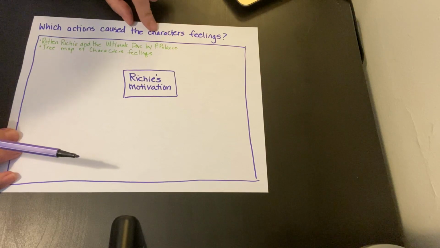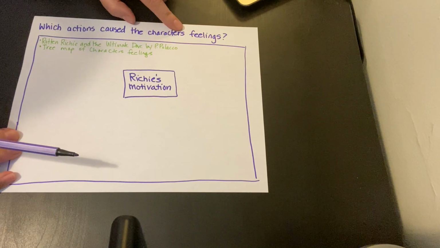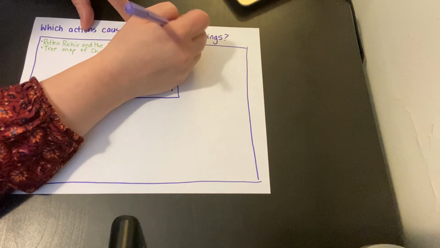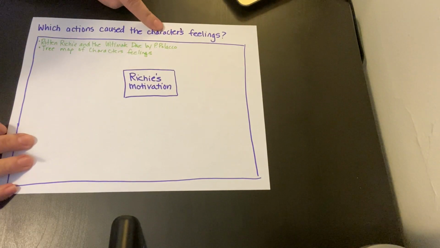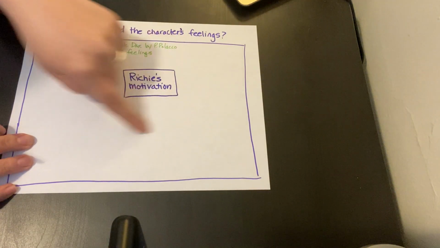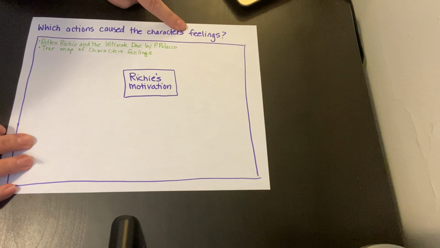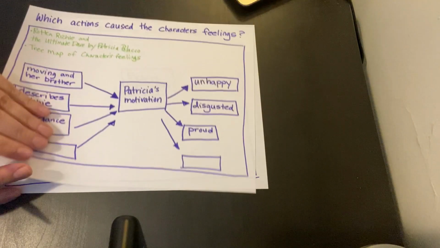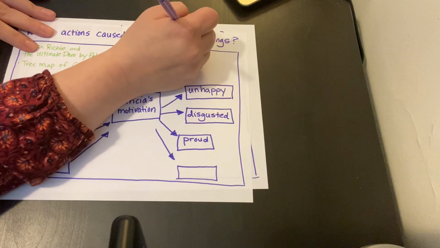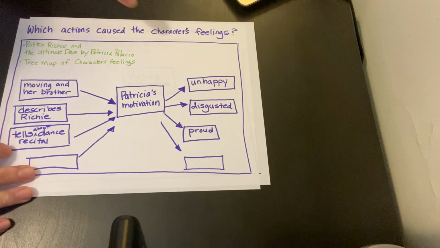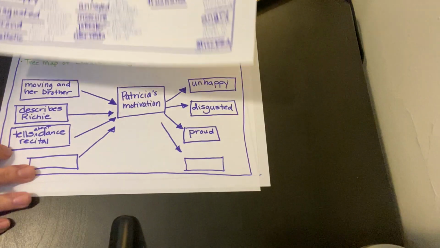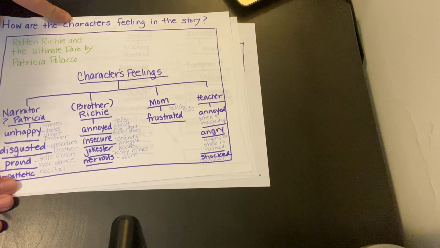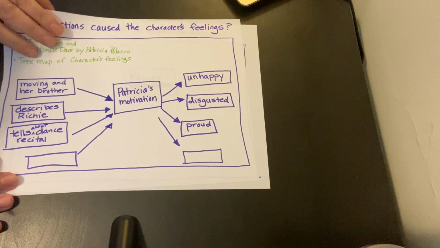When I have an S over here, this means I'm talking about many characters. But if I'm only talking about one character's feelings, I need an apostrophe here, which shows it's the feelings of one character, not many characters. If I had many characters, then it would be okay to leave it like that. But when I'm talking about one particular character, I need that apostrophe. So this is important to add here to Patricia's, because I'm only talking about her feelings. When you go back here and we have many characters, it's okay to leave characters like that. Okay? So that's just a little side note that I just noticed.